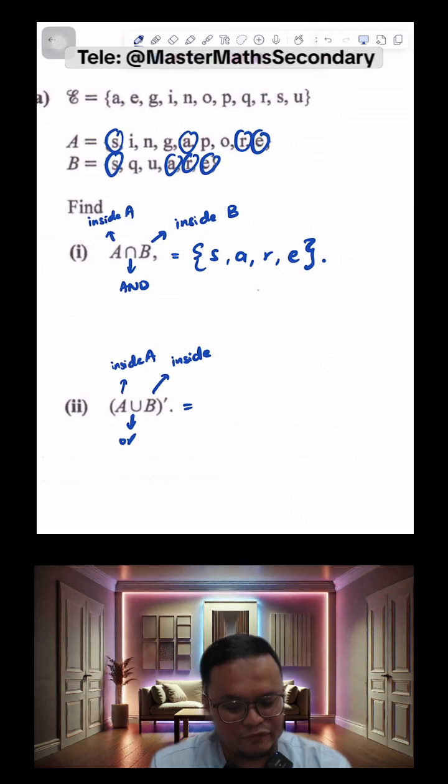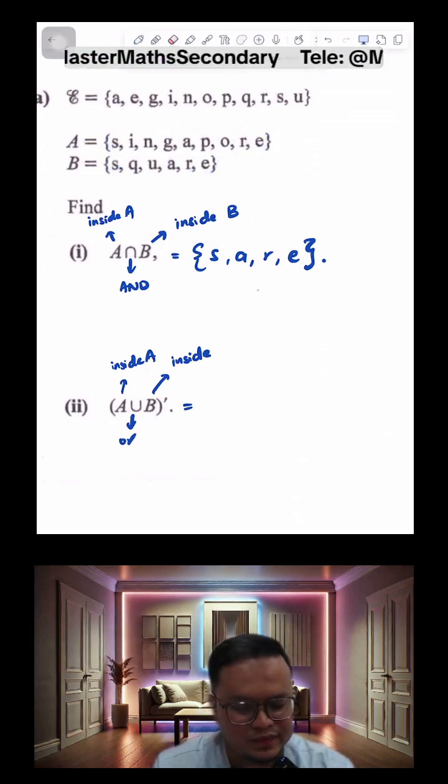Now, if you were to observe carefully, the elements that we have in our universal set are found in both A and B.